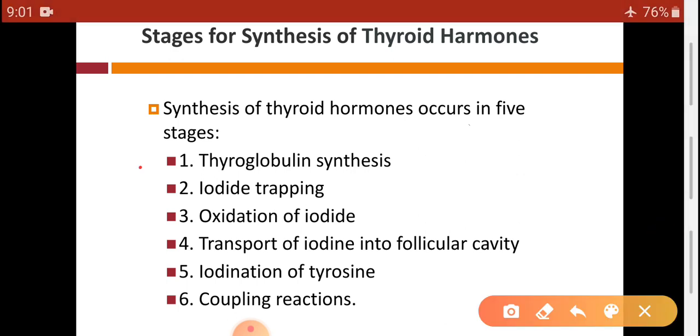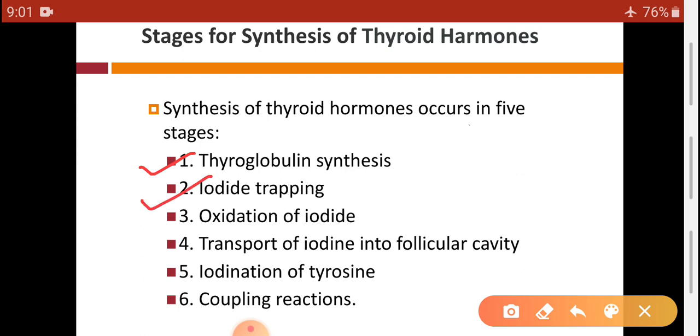First stage is thyroglobulin synthesis, which occurs in the follicular cells. After thyroglobulin synthesis, it is transported into the follicular cavity with the process exocytosis. While second stage is iodide trapping.